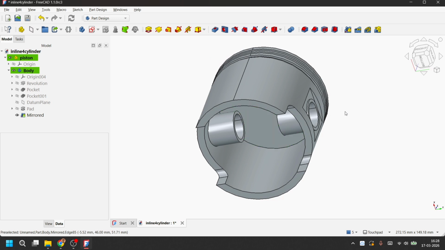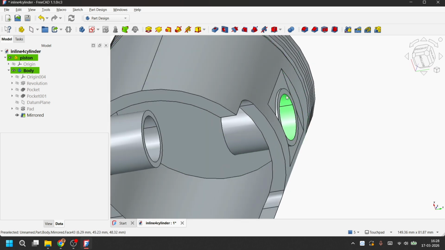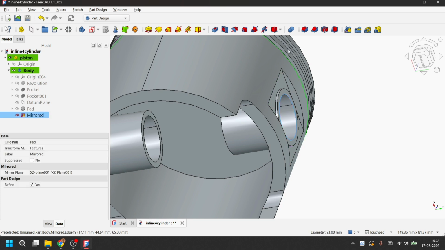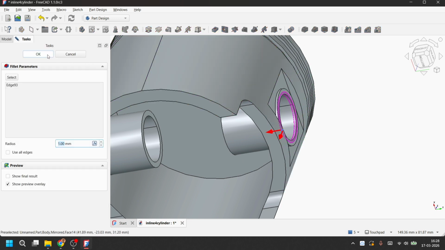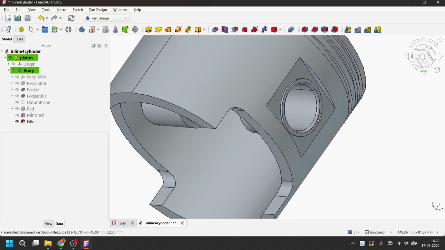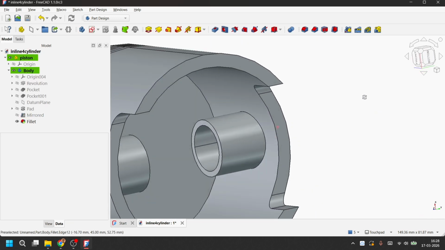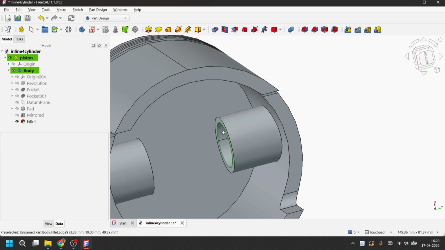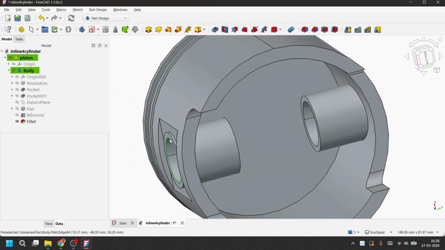So we will add a fillet to the cylinder on this side. You can see that, and let's try to do that on the other surfaces as well.